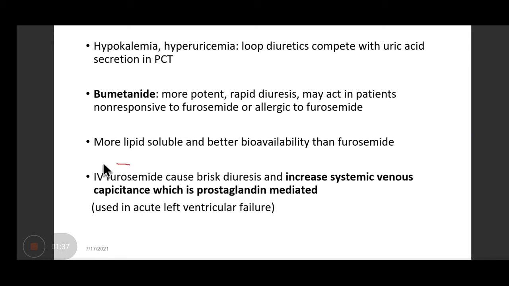Now, another important thing is that IV furosemide causes brisk diuresis. Also, it increases the systemic venous capacitance because of the release of prostaglandin. That is another reason why it is prescribed in acute left ventricular failure leading to pulmonary edema. So one thing is it will cause brisk diuresis. The second thing is the vasodilation, which will lead to the shift of pulmonary fluid to the systemic circulation. So that is again the reason why furosemide can be given up to 100 milligrams. Multiple doses will be given if the pulmonary edema is not relieved.